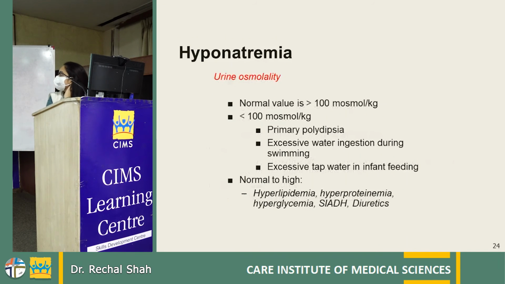Next is urinary osmolality. The normal value is more than 100 milliosmol per kg. If the osmolality is less than 100, then there are very few causes. So it is almost, there is extra water in the body. That is primary polydipsia, excessive water ingestion, excessive water intake in infants, it is seen. And if the osmolality is more, then all other causes, like SIADH, diuretics, hyperglycemia, they have more than 100 milliosmol per kg urinary osmolality. So in this, less than 100 milliosmolality is important because very few causes are there.